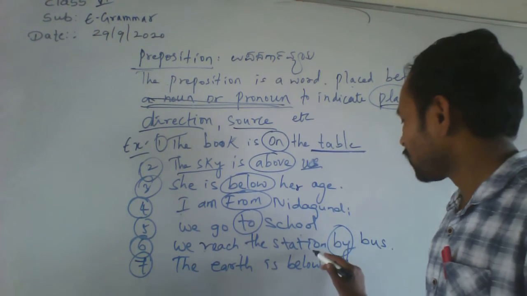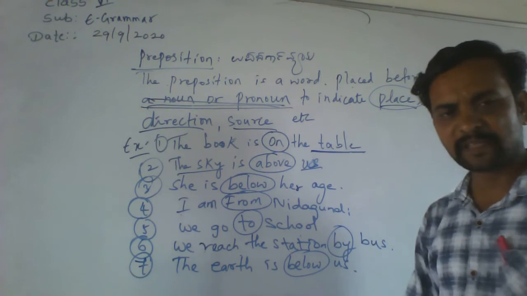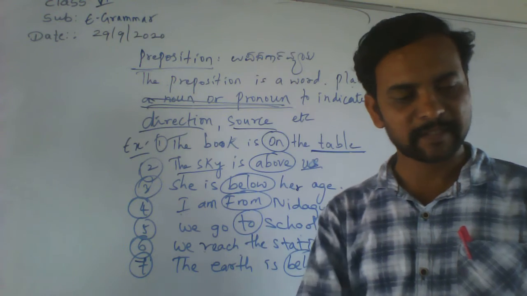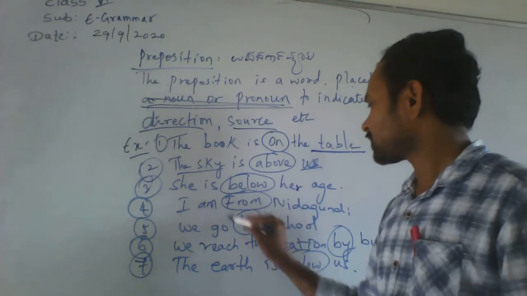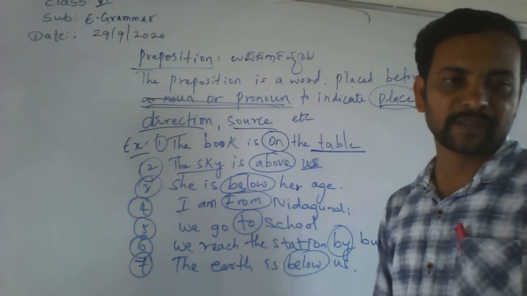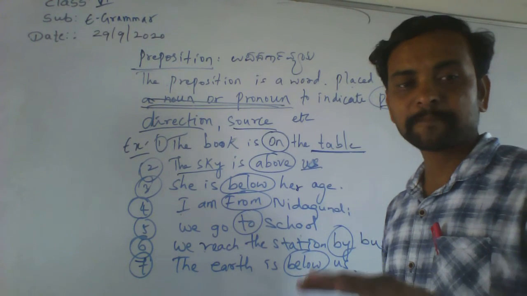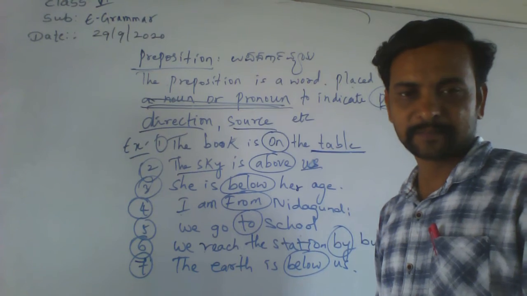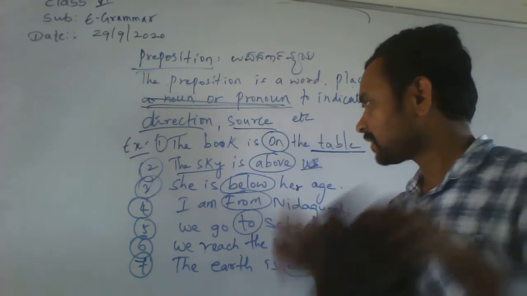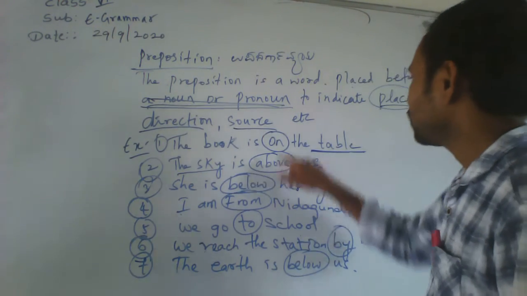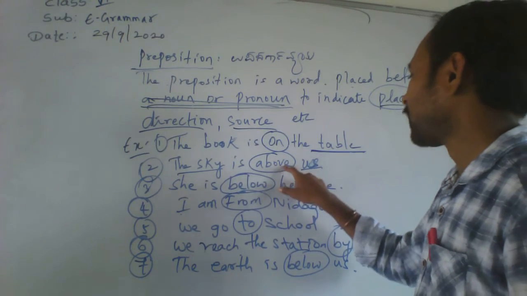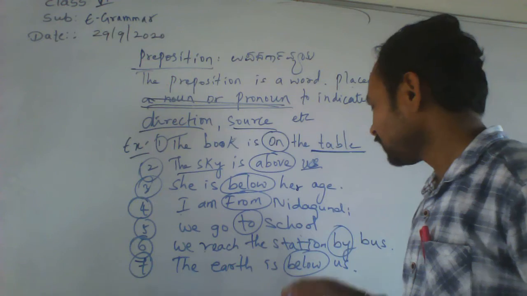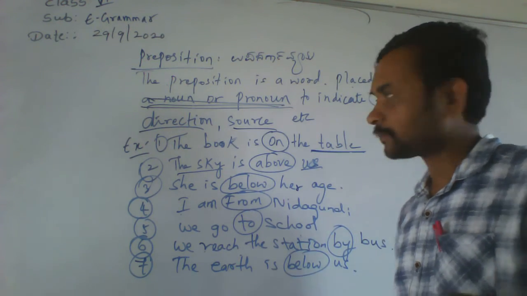The earth is below us. Yes, of course. Is it right? Yes. These circled words are called prepositions. They show the relation between a noun and a sentence. That is the meaning of preposition. Okay. Here, in the first sentences: on, above, below, from, to, by and below.